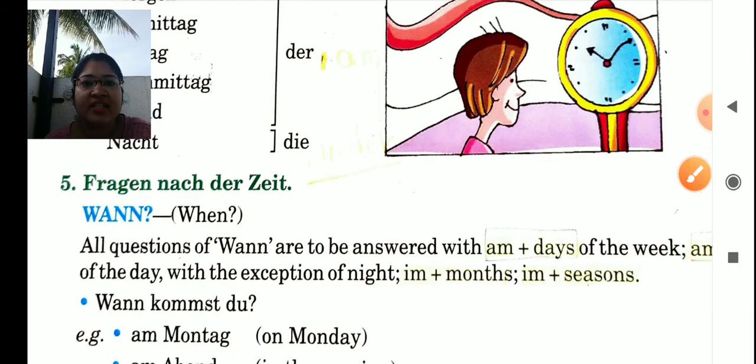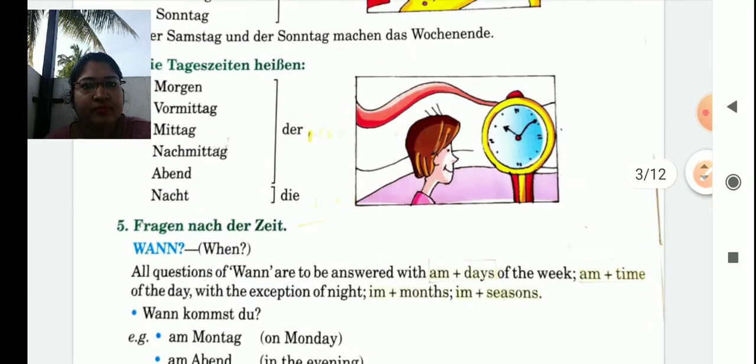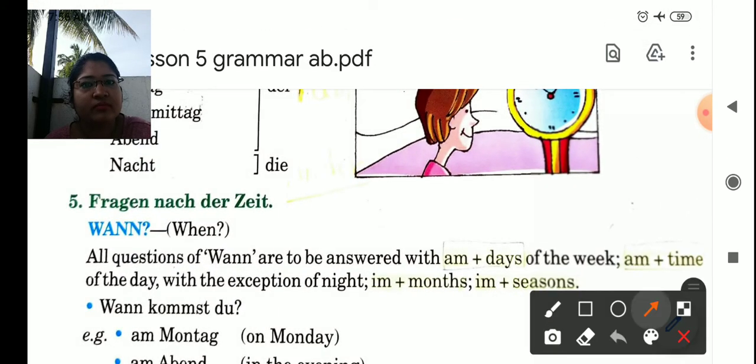Now, the same thing which we have learned, they are explaining with questions and answers. Frage nach der Zeit. The questions related to time. We use the question wann. Wann means when. All questions of wann are to be answered with am plus days of the week, am plus time of the day, with the exception of night, im plus months and im plus seasons. So what was the exception of night? In der Nacht.